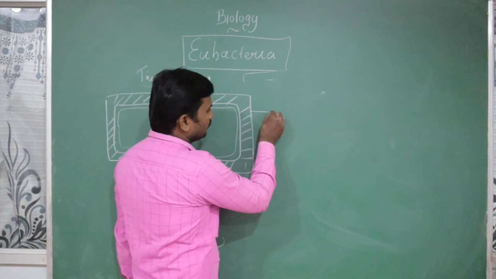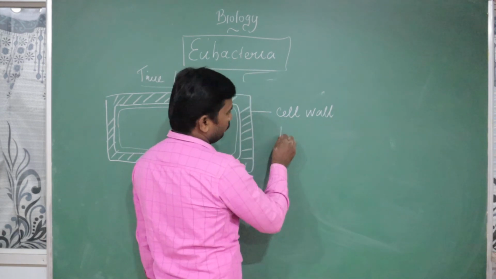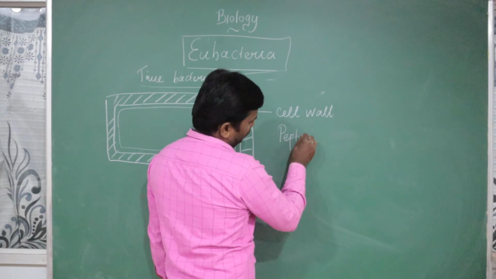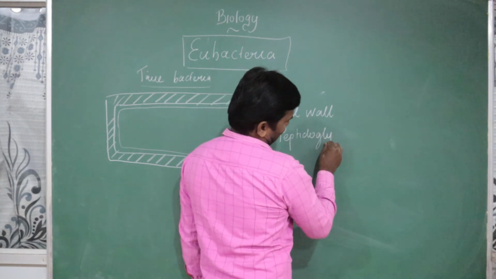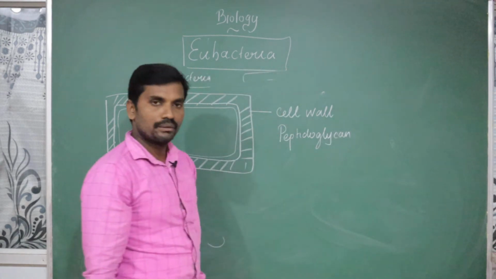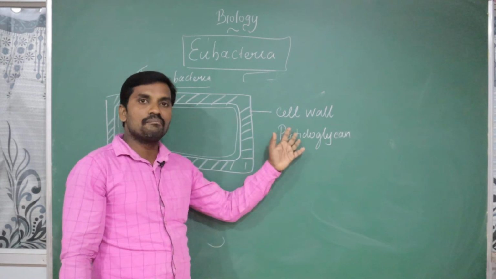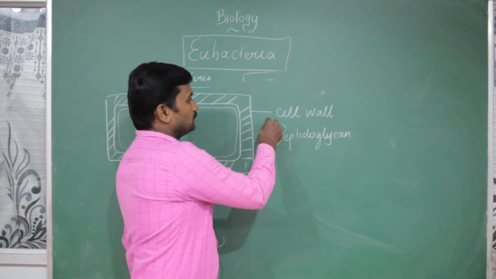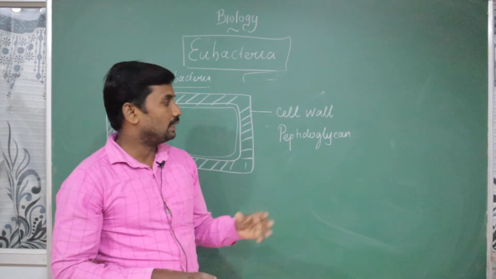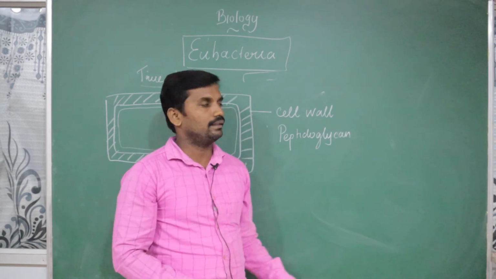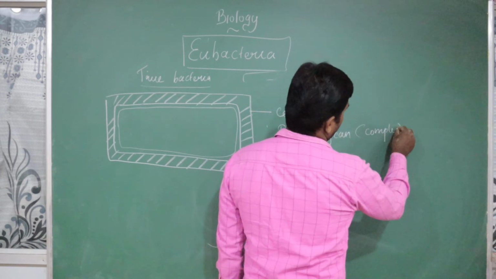The cell wall of the bacteria is chemically made up of peptidoglycan. Peptidoglycan is a polysaccharide, a highly complex polysaccharide. Our plant cell wall is chemically made up of cellulose. The fungal cell wall is chemically made up of chitin. The bacterial cell wall is chemically made up of peptidoglycan. But it is a complex structure.